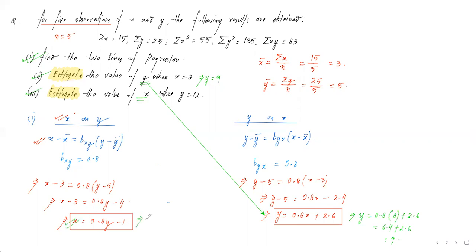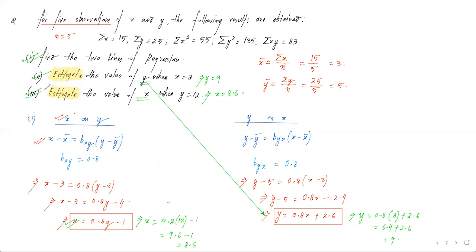Now in that, if we put the value, so x is equal to 0.8, y value is 12 minus 1. It becomes 9.6 minus 1. So the x value is 8.6. That is for the third question, the estimated value of x is 8.6.